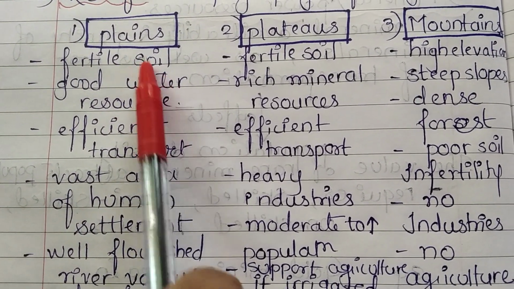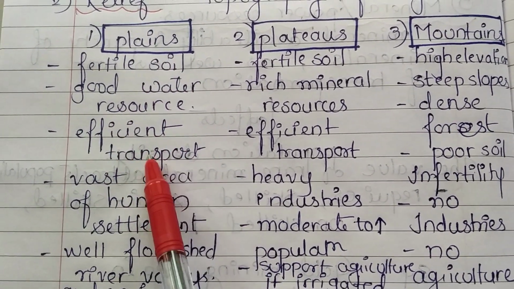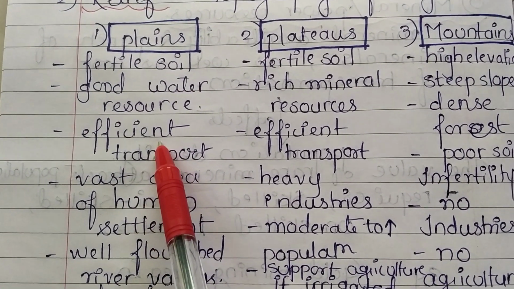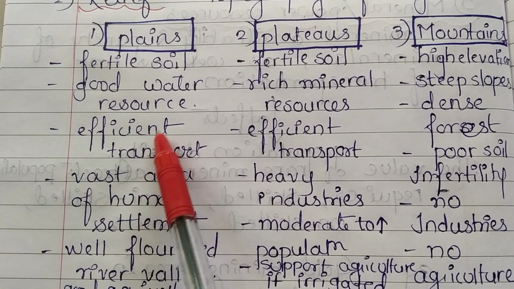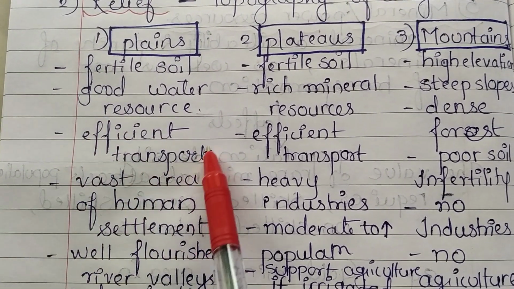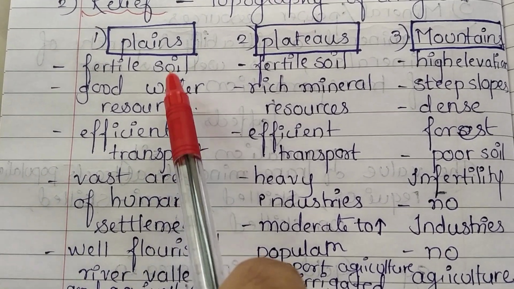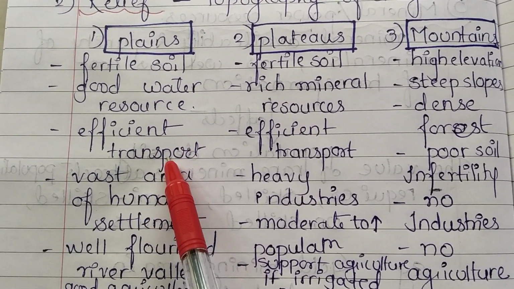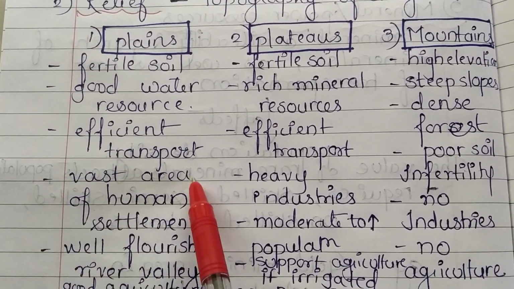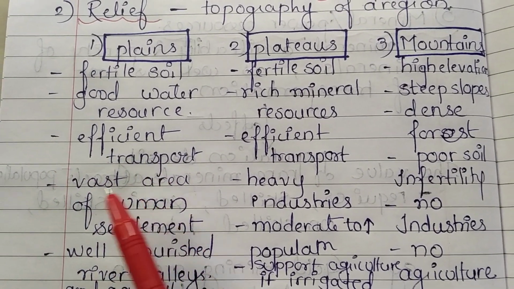Because of this flat surface, any type of transportation can be carried out very efficiently. The roads and railways on the plain surface work very efficiently, so the transport system is very good. As the soil is fertile, water is available, and transportation is good, plains have vast human settlement.